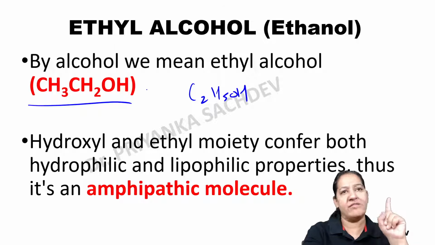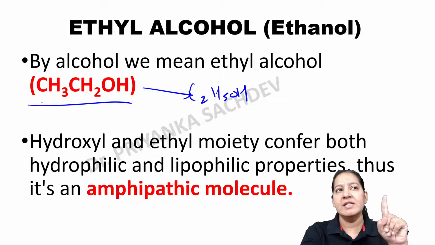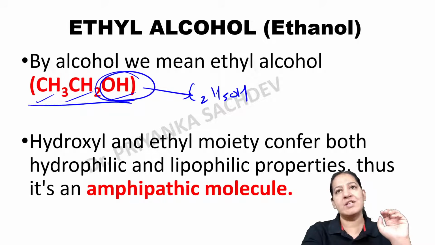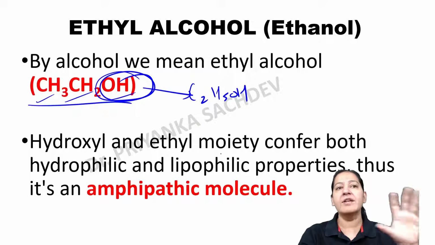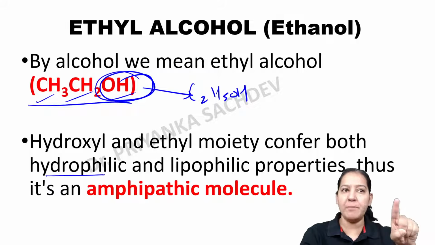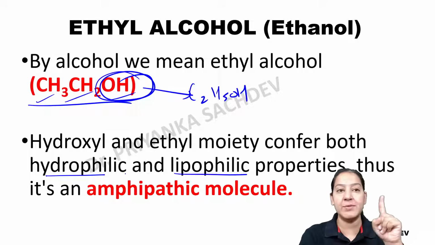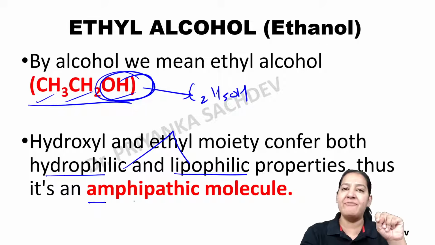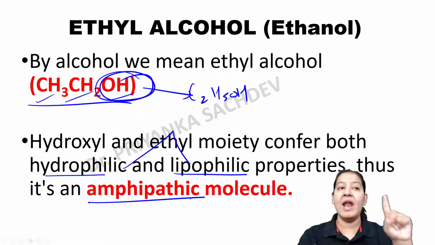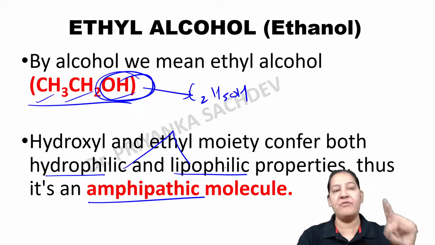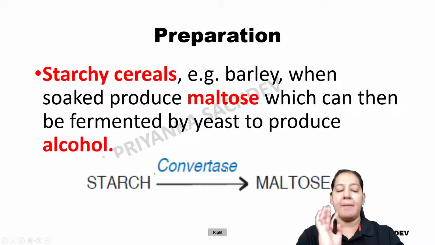C2H5OH. We have studied this in chemistry in our childhood. CH3CH2OH. OH is the group, it is ethyl alcohol, right? Now it has a hydrophilic moiety as well as a lipophilic moiety. That's why the combination of both makes it an amphipathic molecule. Ethyl alcohol has both hydrophilic and lipophilic moieties. That's why it is an amphiphilic molecule.